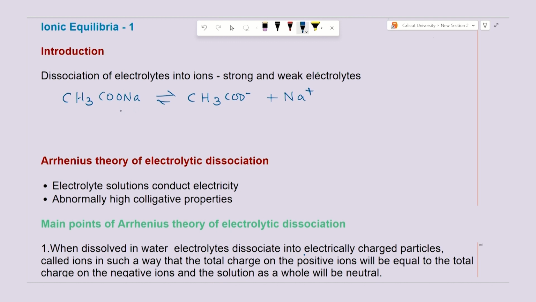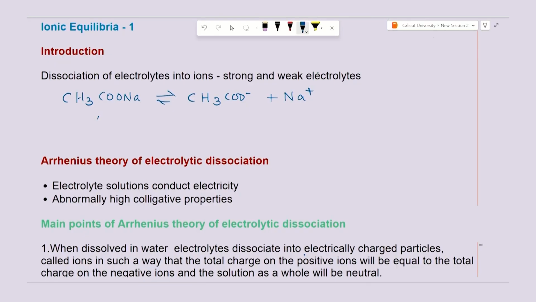Now, when we come to the electrolytes, we all know that there are two categories of electrolytes, that is strong electrolytes and weak electrolytes. An electrolyte which is completely ionized in solution, we call that to be a strong electrolyte, and which is only partially ionized, we call that to be a weak electrolyte. For example, if I take sodium chloride, you cannot write an equilibrium, it is completely dissociated into Na plus Cl minus ions. While in the case of acetic acid,